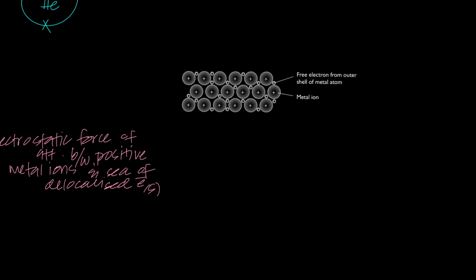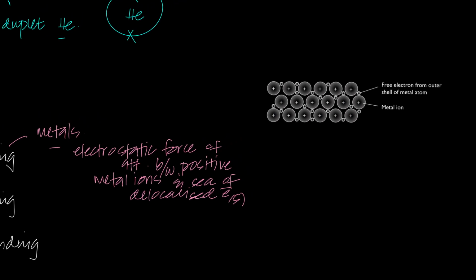So what is metallic bonding? It's a strong electrostatic force of attraction. How do I know there's going to be an electrostatic force of attraction? Because whenever there are unlike charges, they are going to be attracted to each other, and because they are static charges, the force of attraction is called electrostatic force of attraction. So there's electrostatic force of attraction between positive metal ions and the sea of delocalized electrons. That's what metallic bonding is. We've already studied this in O levels and IGCSE.